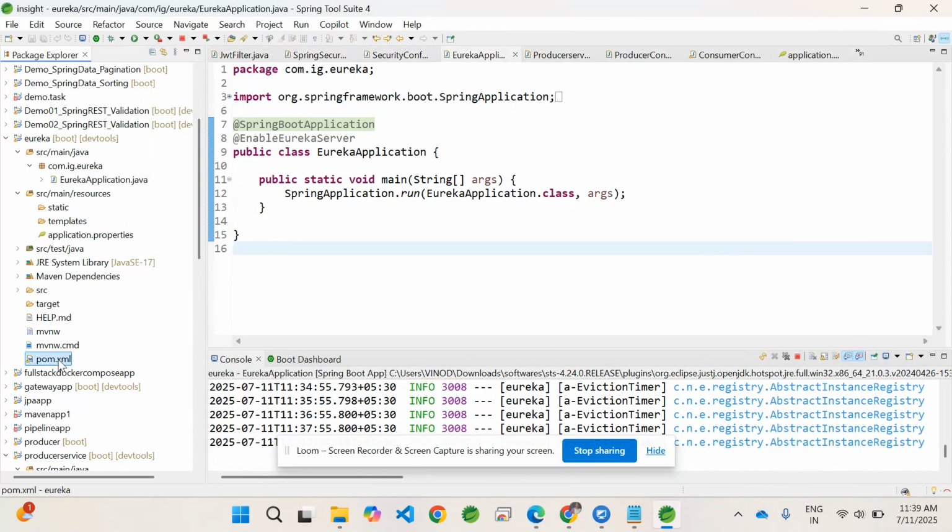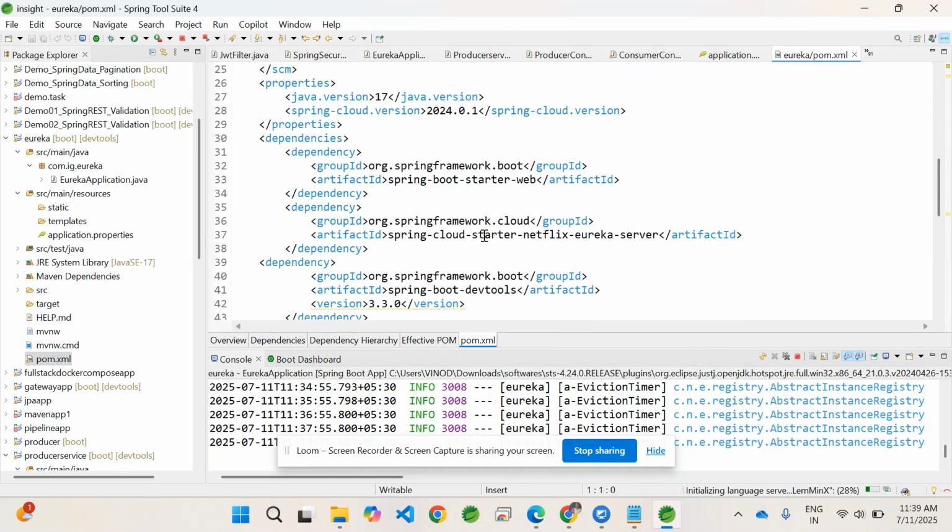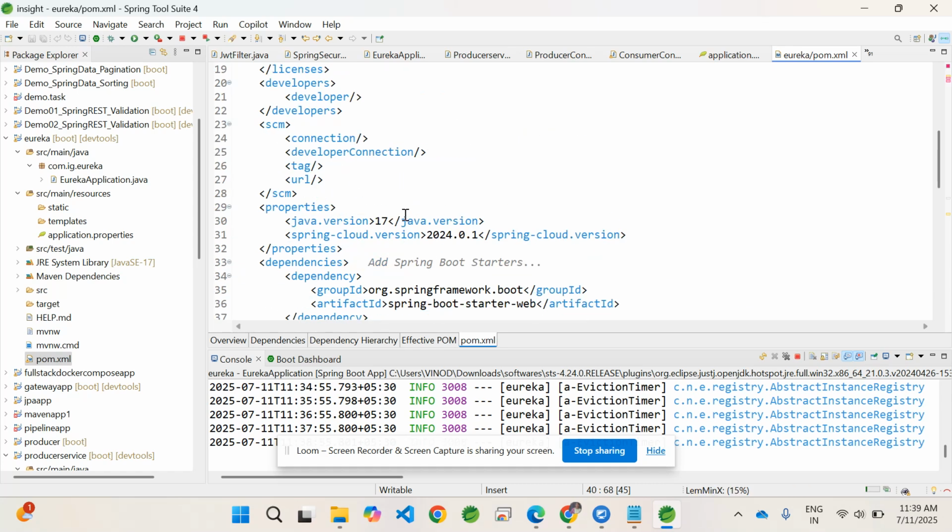The dependency needed to create this discovery service application is Spring Cloud Starter Netflix Eureka Server. And here the Spring Cloud version we are using is 2024-01. So this dependency is needed.